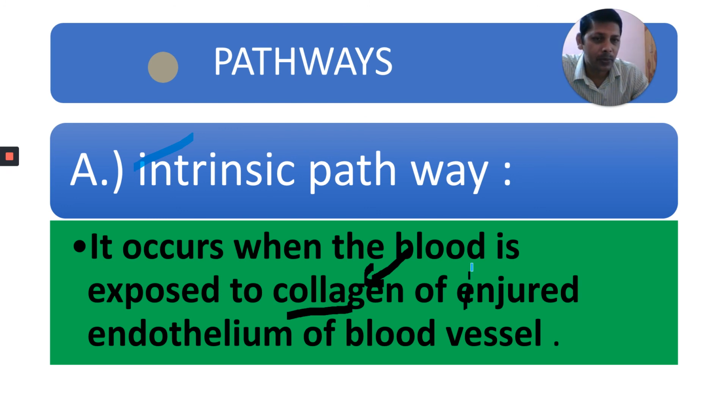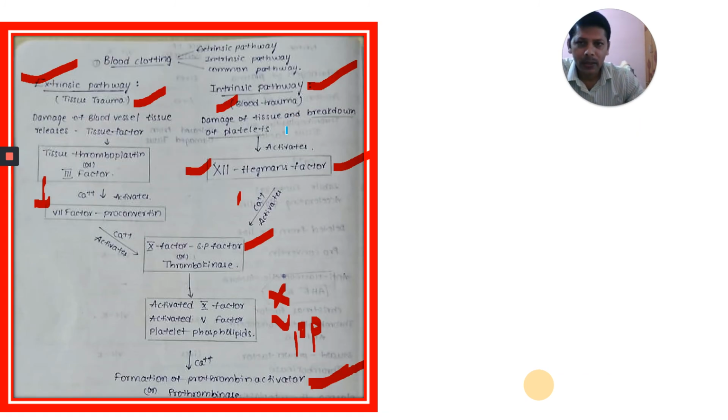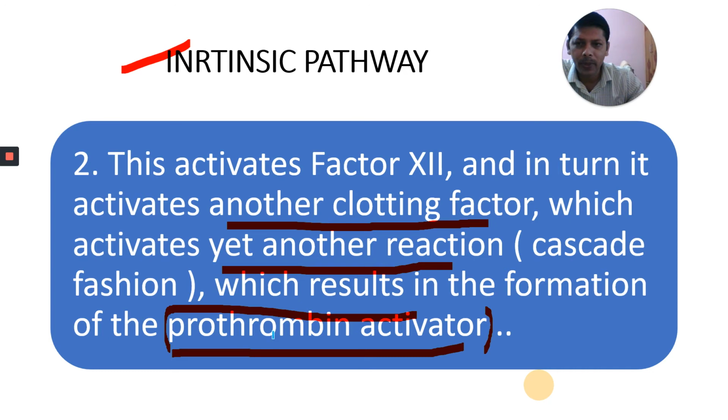For example, this is the blood vessel, here the injured blood vessel. Here there is collagen. When blood is exposed to this collagen, this mechanism is initiated. Factor 12 is activated, which in turn activates yet another factor. And finally, what is formed? Prothrombin activator is formed.